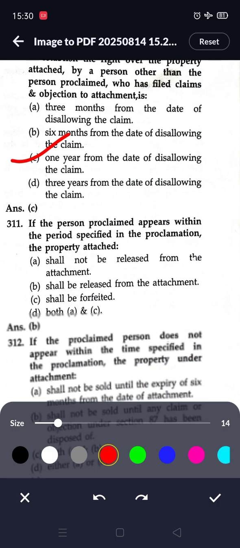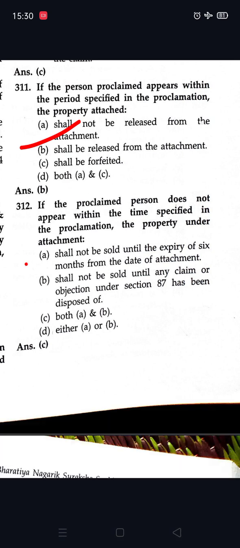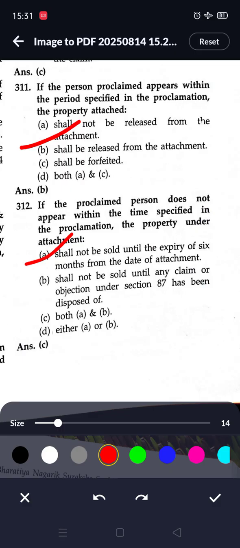Next question. If the person proclaimed appears within the period specified in the proclamation, the property attached shall be released from the attachment, so option B is correct. If the proclaimed person does not appear within the time specified in the proclamation, the property under attachment shall not be sold until the expiry of 6 months from the date of attachment, and shall not be sold until any claim or objection made under section 87 has been disposed of. So option C is correct, both A and B.